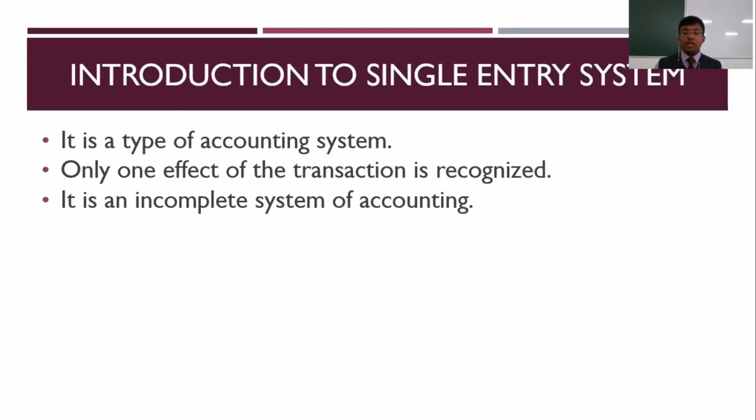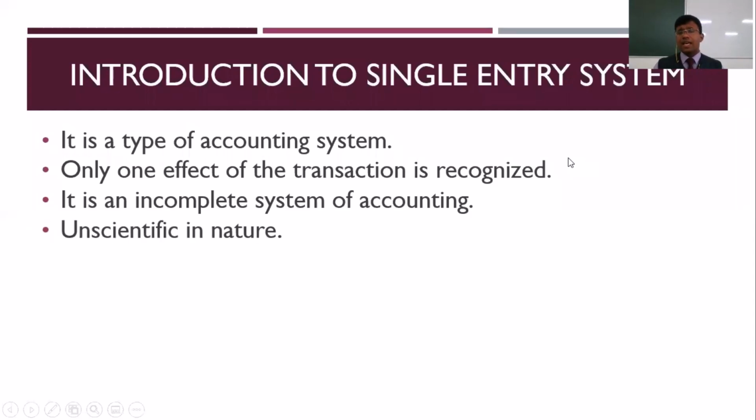Further to this, what you have to understand is that single entry system is an incomplete system of accounting. The reason why it is an incomplete system is because it is recognizing only one effect of the transaction. Only one effect of the transaction is getting captured, and that's the reason why it is said to be an incomplete system of accounting.